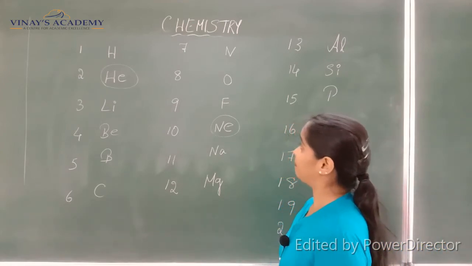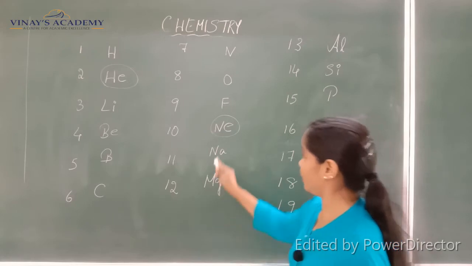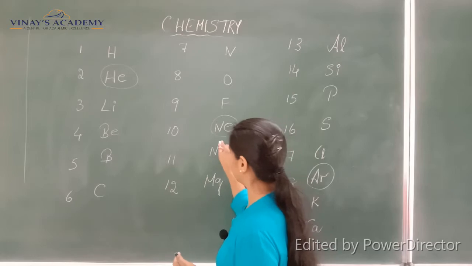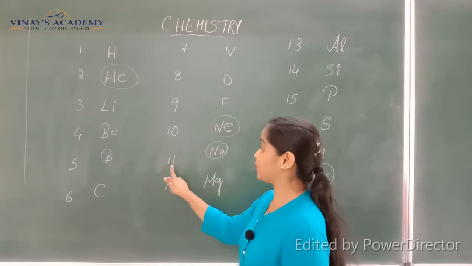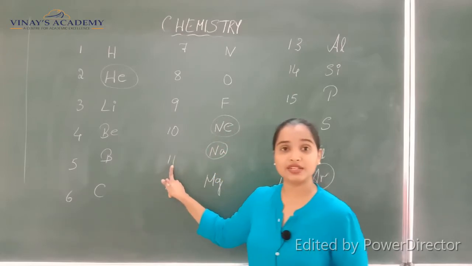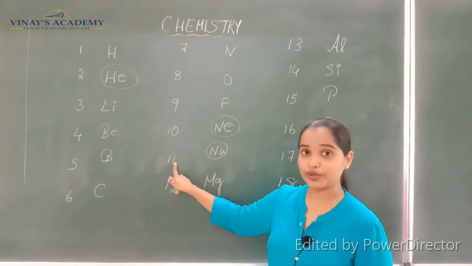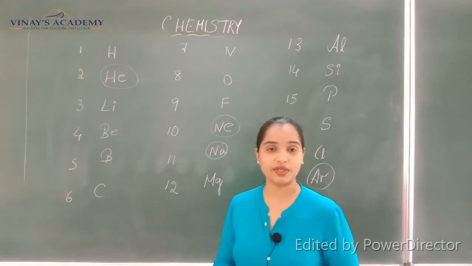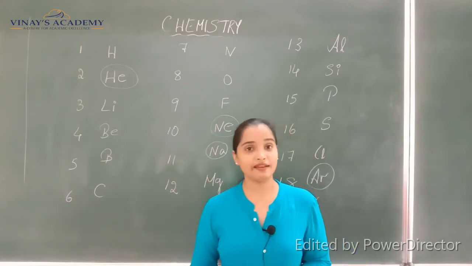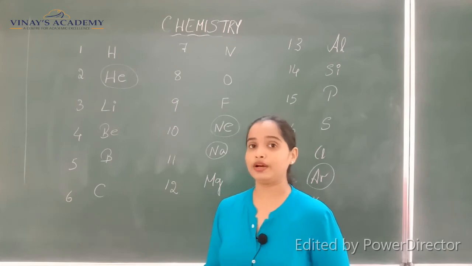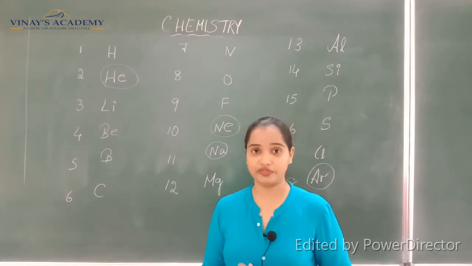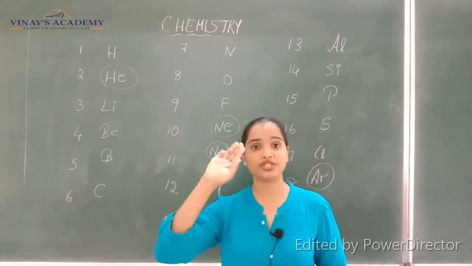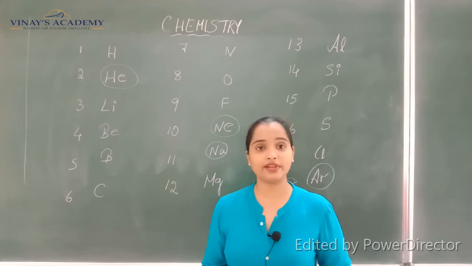Now let me pick up the element sodium. As you know, sodium has an electronic configuration, and you can find it out only with its atomic number. The atomic number of sodium is 11, if you know how to write the electronic configuration. Sodium actually has 3 shells. Let us fill them and then we will get to know.